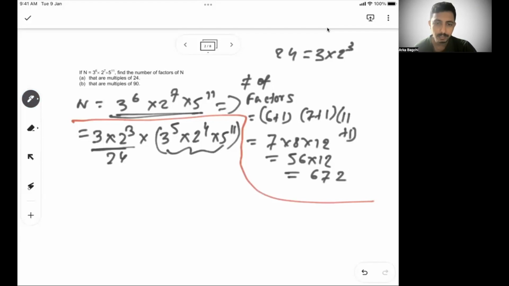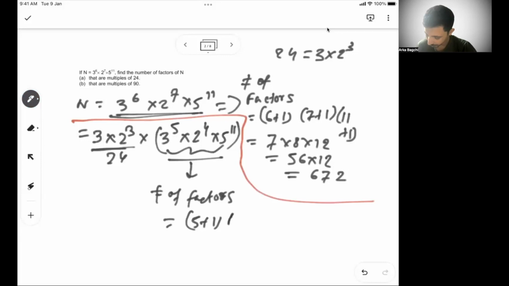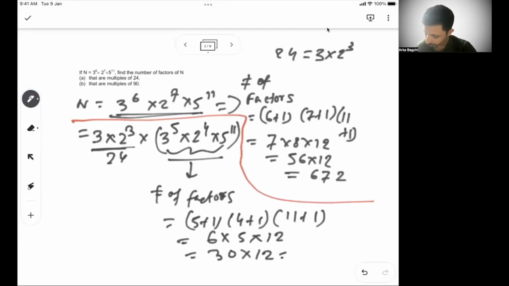So how many of these are multiple of 24? We can say all these factors. So again, number of factors will be equal to 5 plus 1, 4 plus 1, 11 plus 1. That means 6 into 5 into 12. That means 30 into 12 or 360. There are 360 factors which are multiple of 24, because I have taken 24 outside, everything that is left over will be a multiple of 24.